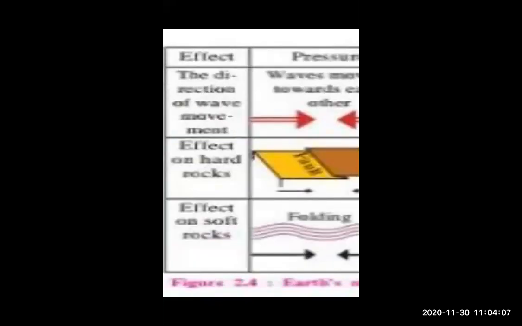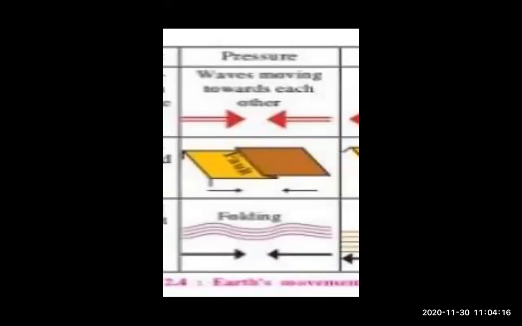After that, when slow movement's effect occurs on soft rock, fold mountains form. Just look at this. When the waves inside the soft rock move toward each other, fold mountains form.